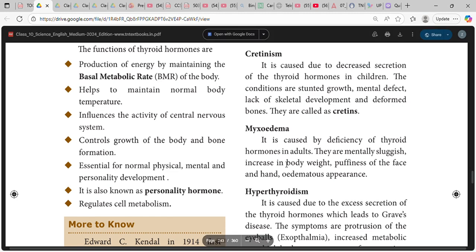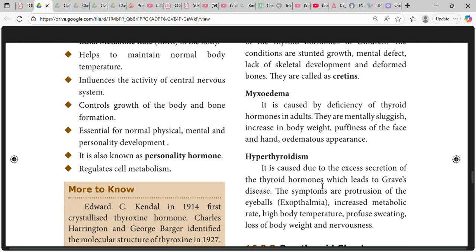Myxedema is caused by the deficiency of thyroid hormones in adults. They are mentally sluggish, with increase in body weight, puffiness of face and hand, and oedematous appearance.